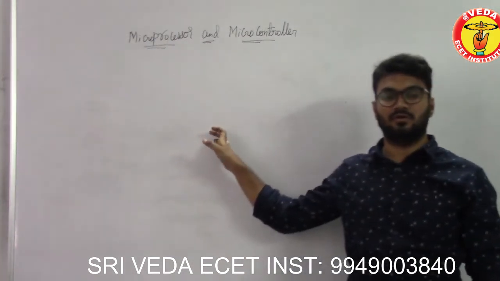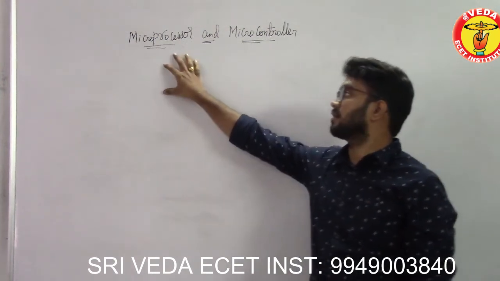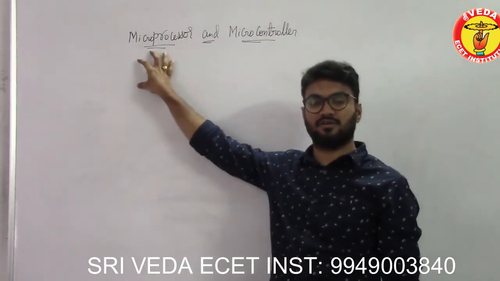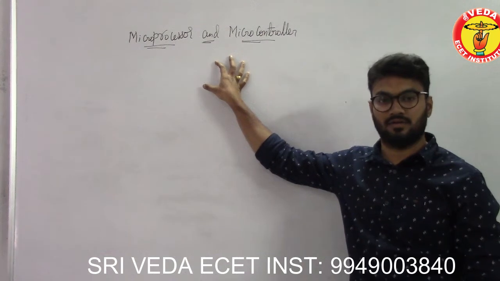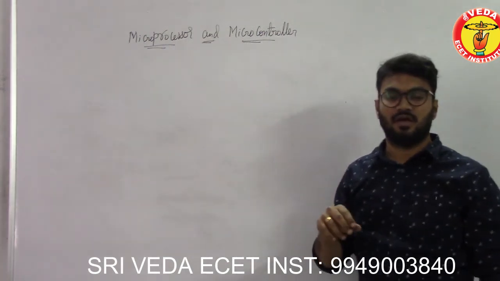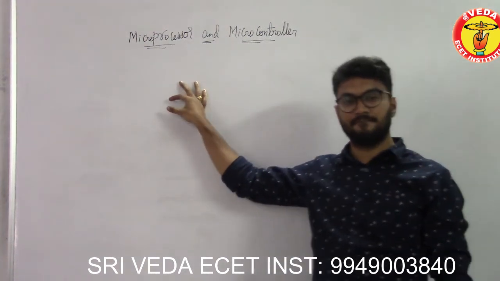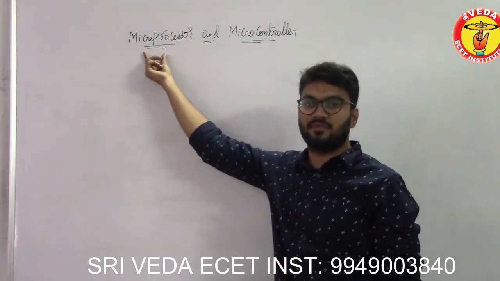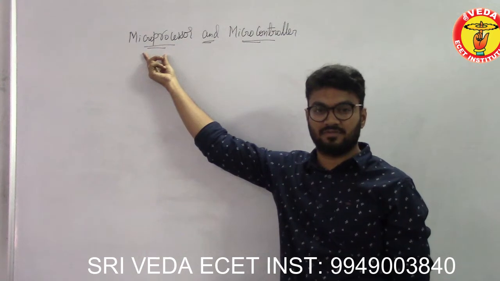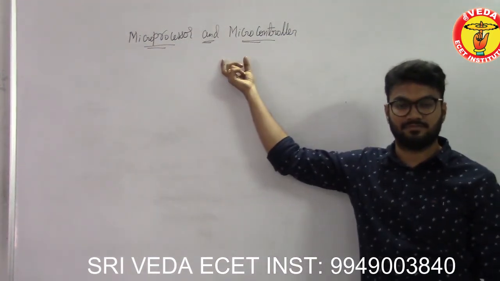In this video, you are going to learn the fundamentals of the two subjects, which are nothing but microprocessor and microcontroller. These subjects are there for the ECE branch and computers branch. So CS computers will have the subject called microprocessor, and ECE will have the microcontroller.